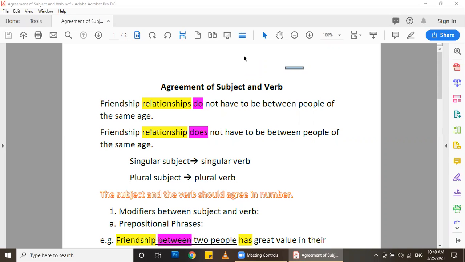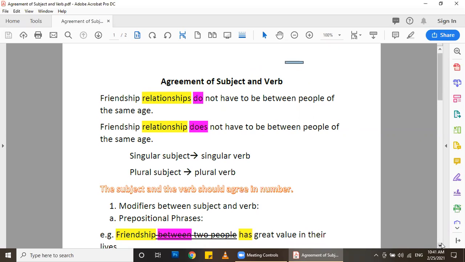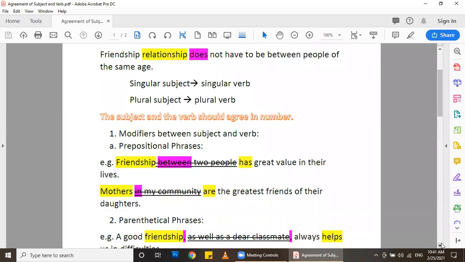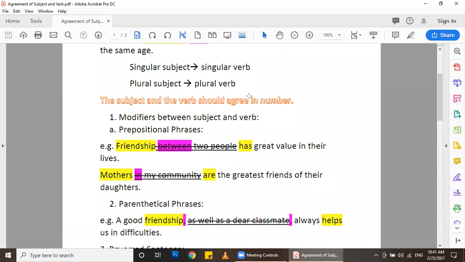For example, if I have a singular subject, I have to add a singular verb, and if I have a plural subject, I have to add the plural verb. Like the examples below, I said relationships do, but in the second example, I said relationship does. So singular versus plural. This is everything related to the explanation or the meaning of agreement of subject and verb. We have certain rules related to subject and verb agreement. Our golden rule is that the subject and the verb should agree in terms of number: singular subject, singular verb, plural subject, plural verb.